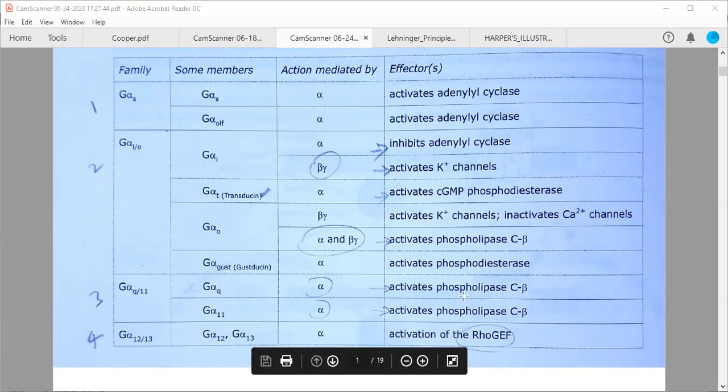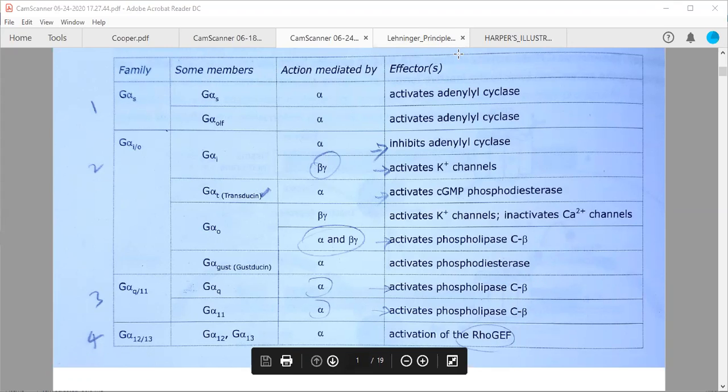Another thing is also found, which is not discussed anywhere in your Pathfinder, but it is discovered that there is a type called G alpha 12 or 13 GPCR protein, in which the alpha subunits are going to activate some Rho GEF factor. This is not given in any book, so don't worry, we are not going to discuss it. But yes, we are going to discuss G alpha naught and G alpha Q/11, because these are going to activate your phospholipase C beta enzyme.